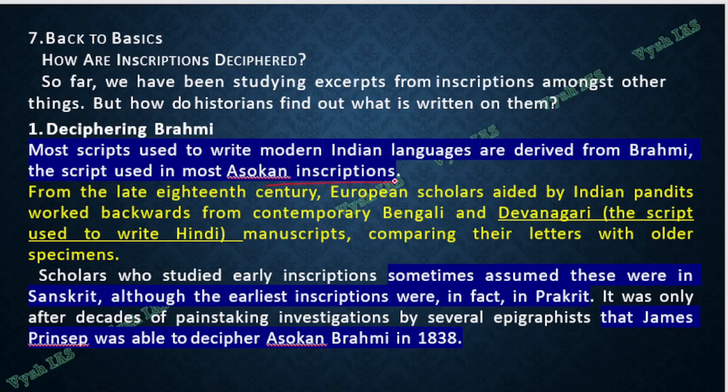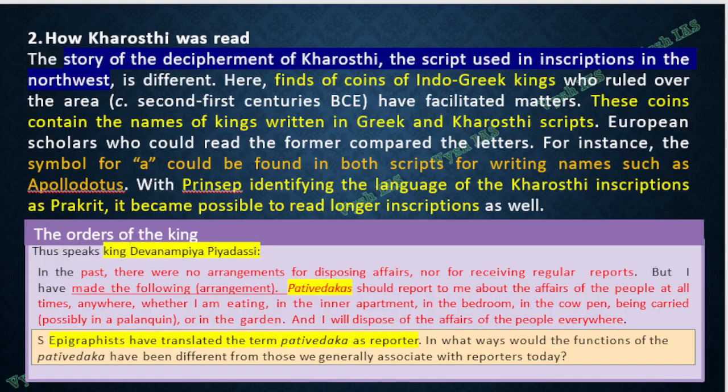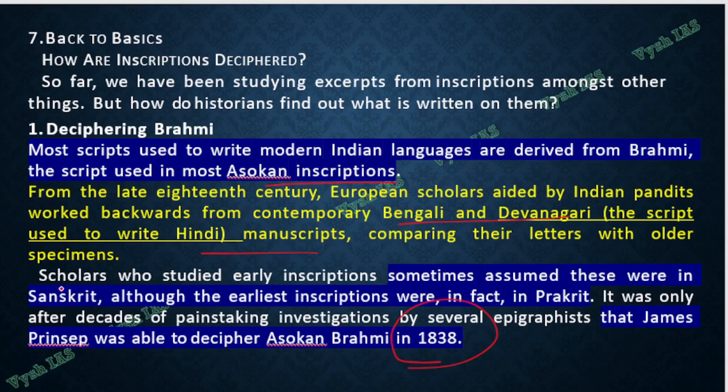So modern day Ashokan inscription, I told you the same thing I told you in the picture. They started comparing with the contemporary Bengali and Devanagari, and letter by letter they did it, and then they identified how to read it. Also one thing, most people think that Sanskrit is the most ancient language, but that is wrong. Prakrit is one of the most ancient inscriptions. And in South India it will be Tamil, which is the most ancient inscriptions.